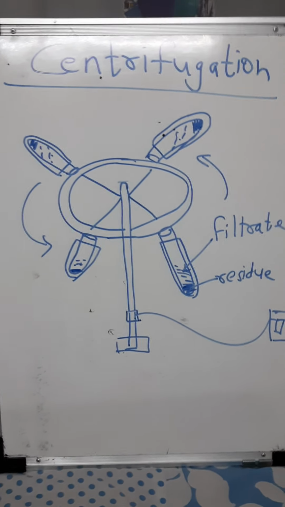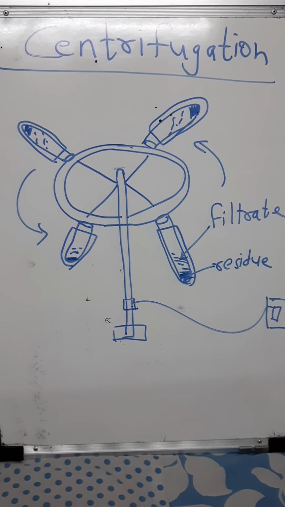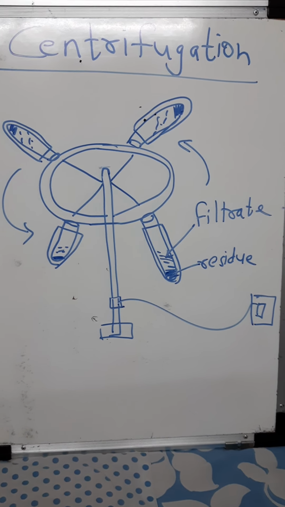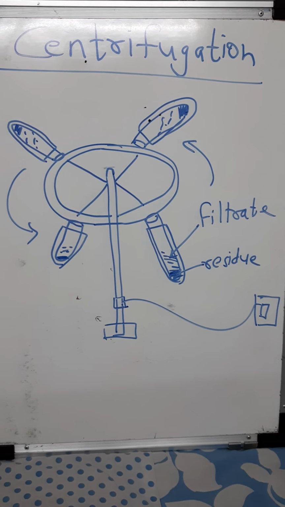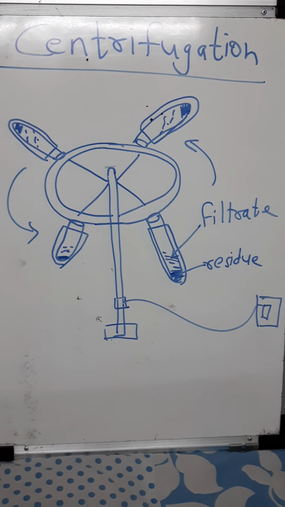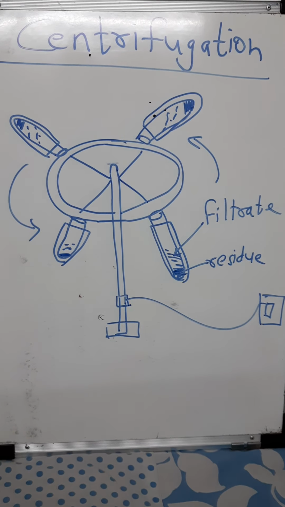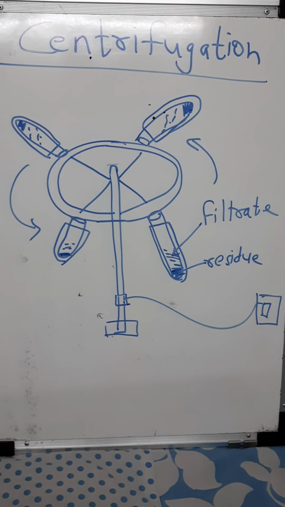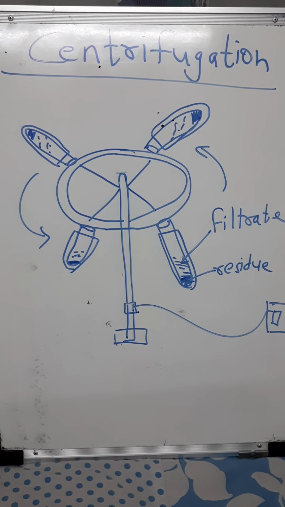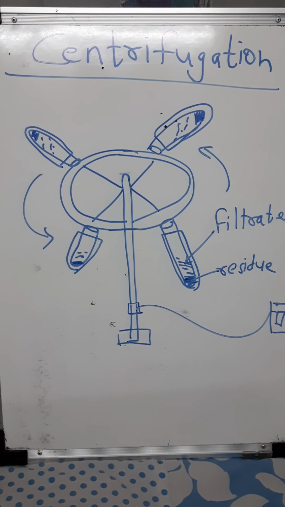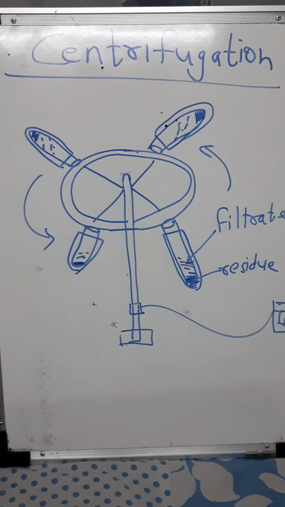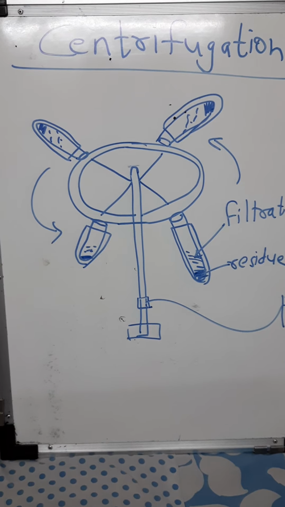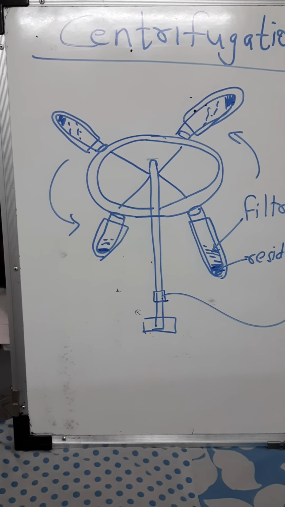Okay, students, centrifugation is our next technique of separation. Now, what is centrifugation? It is a process in which denser particles are forced to settle down at the bottom, whereas lighter particles stay at the top when rotated at high speed. When particles are so small that they cannot be separated by filtration, because they pass through filter paper, then centrifugation can be used.